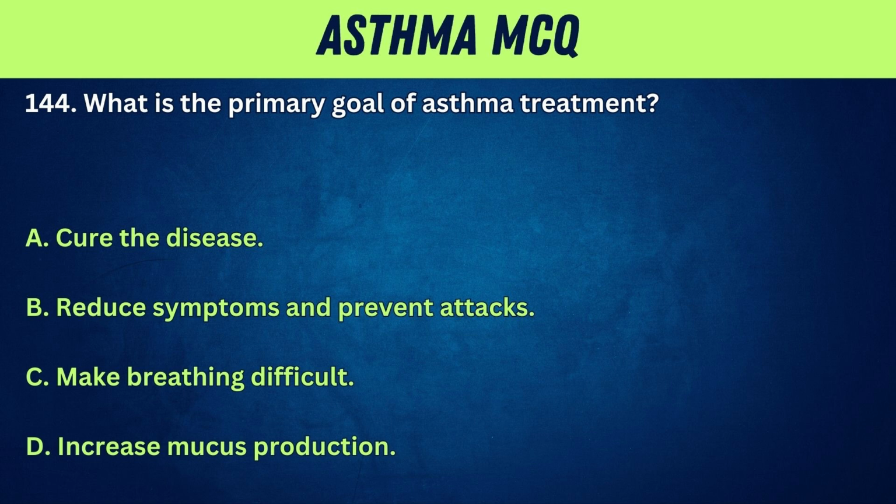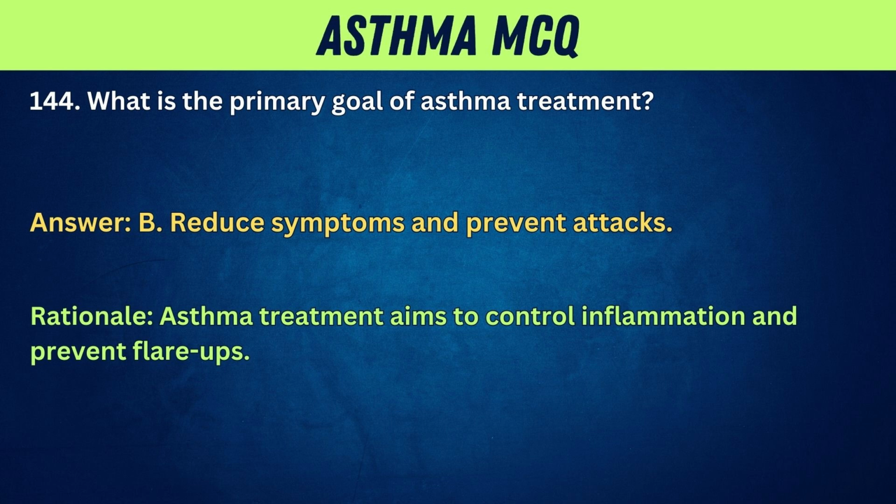144. What is the primary goal of asthma treatment? A. Cure the disease. B. Reduce symptoms and prevent attacks. C. Make breathing difficult. D. Increase mucus production. Answer. B. Reduce symptoms and prevent attacks. Rationale. Asthma treatment aims to control inflammation and prevent flare-ups.